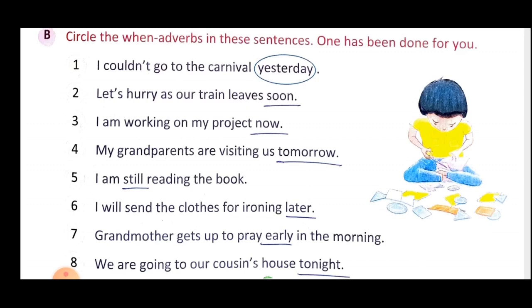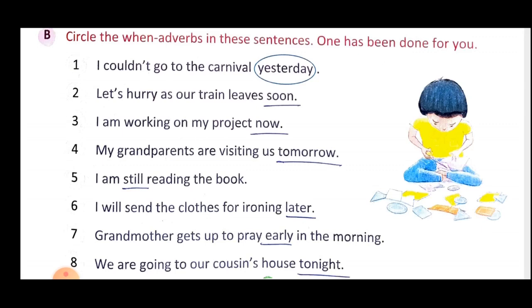Next is, let's hurry as our train leaves soon. So leaving is the verb, and the word which describes when that action will occur is your when adverb. Leaving is your action, but when will the train leave? Soon. So the period is described, when that action will occur. The train will leave soon. Leaving is the action, and when that action occurs, very soon. So soon is the when adverb.